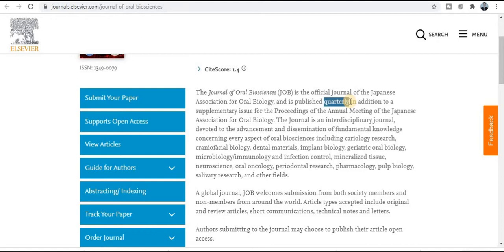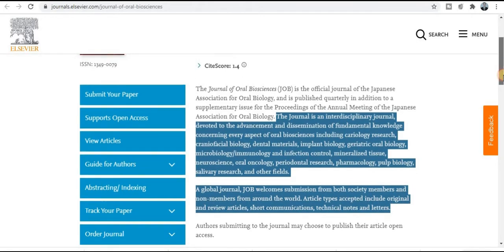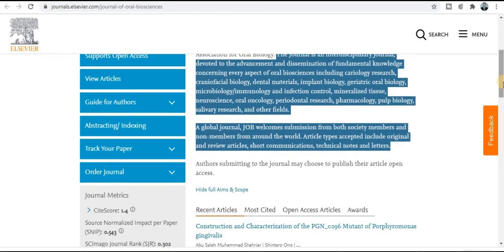The acceptance rate of this journal is 35%, and your research paper will get accepted in 3 weeks, and after that 9 weeks are required to publish your research. So the total time required is 12 weeks. Quarterly publication journal, so within 3 months your research paper will get published. What types of topics are covered by this journal? If your research area falls under these topics and titles, then you can submit your research paper for publication. This is how we can publish our research paper.